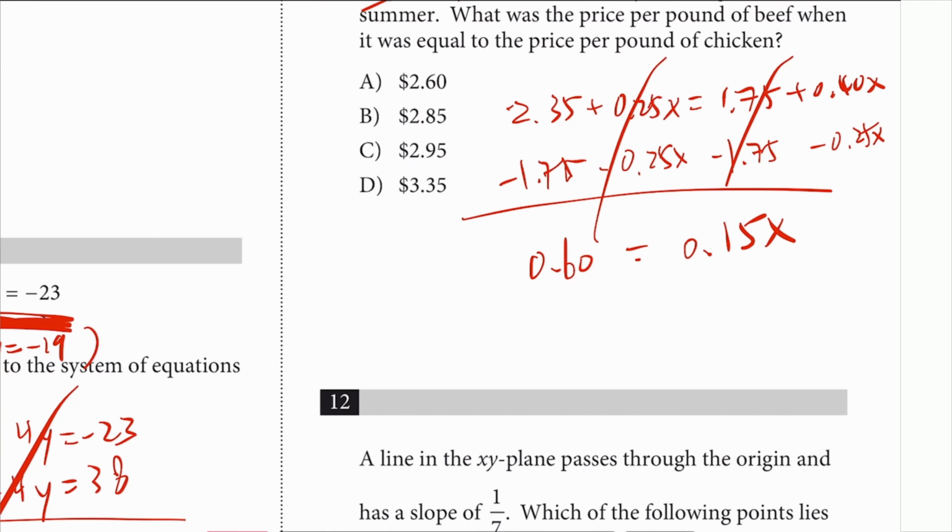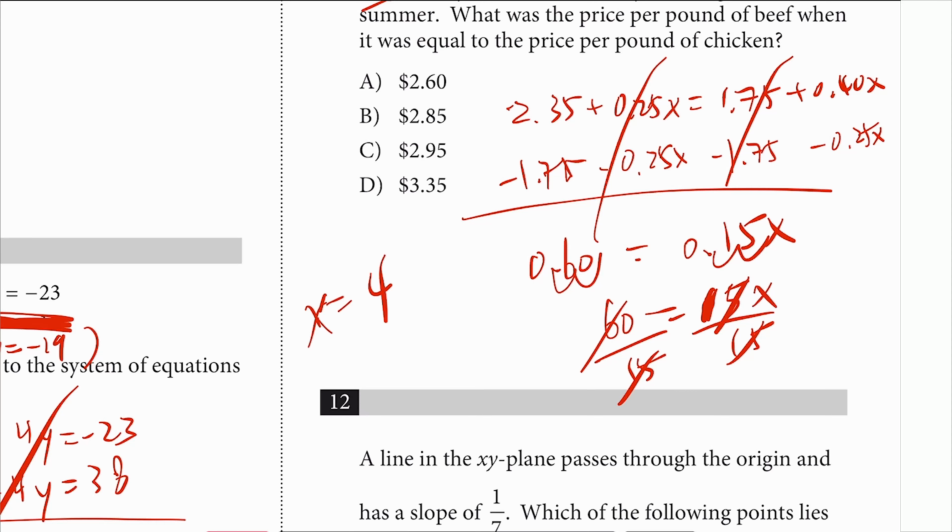Who likes decimals? Just move that. So 60 is equal to 15x. Divide by 15 on both sides, and there you have it. x is equal to 4. Are you done? No. You just solved for x.